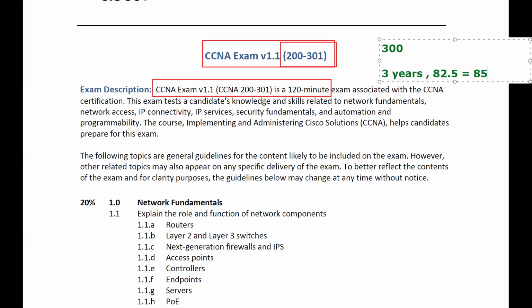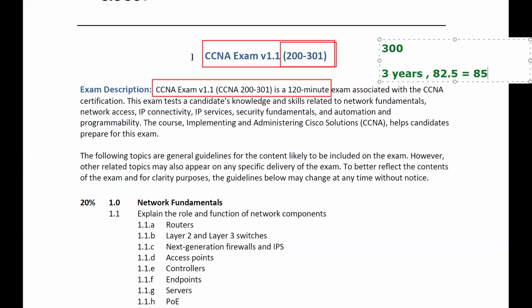Next, same as we have CCNP also, CCIE also. And there is no requirement that you have to write CCNA first, then only you can write CCNP. No, this is not a requirement. Directly you can write CCNP, or directly you can write CCIE Security, right? So further, when you move forward, you will get the idea what to write and what not to write. This is a general idea for the CCNA.